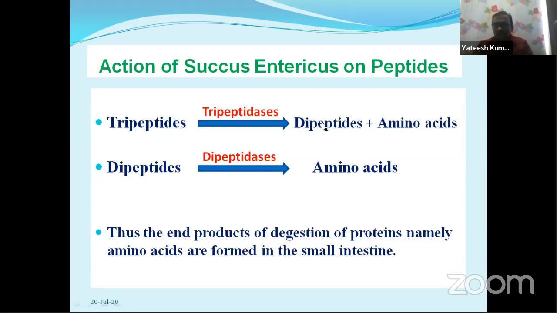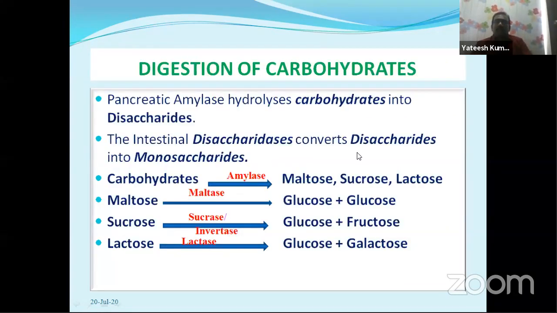Whatever dipeptides are there, they are converted into amino acids in the presence of dipeptidases enzyme. So amino acids are the end products of protein digestion. Now, digestion of carbohydrates. The enzyme I told you already, amylase, is present in the pancreatic juice.